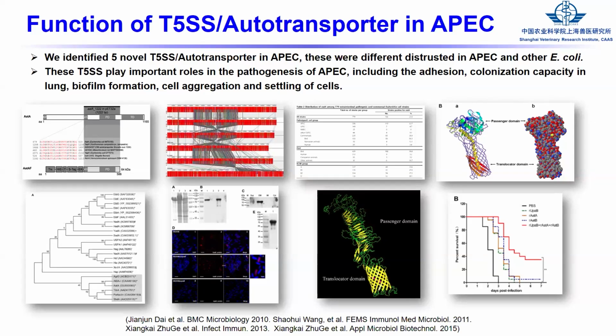We found these 5 different T5SS play an important role in the virulence of the APEC. They also contribute to colonization in the duck, the chicken, and the mouse, because we used different animal models.